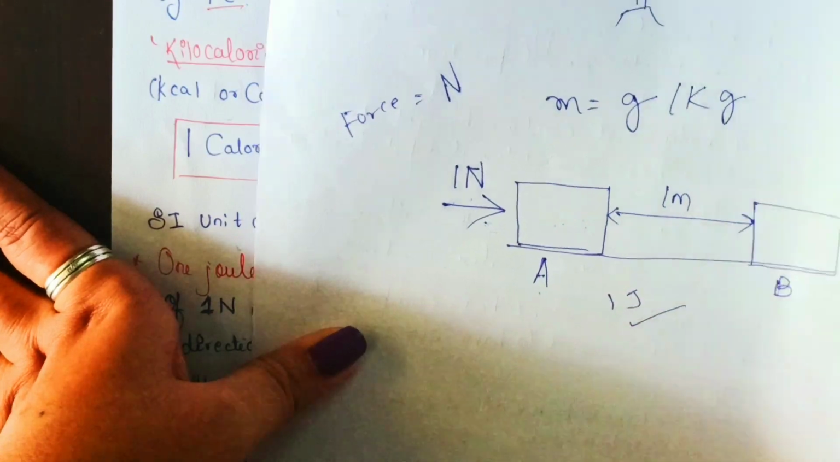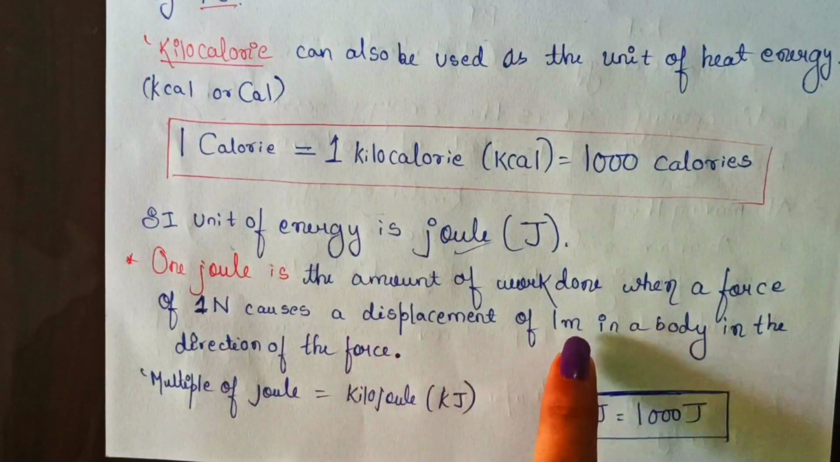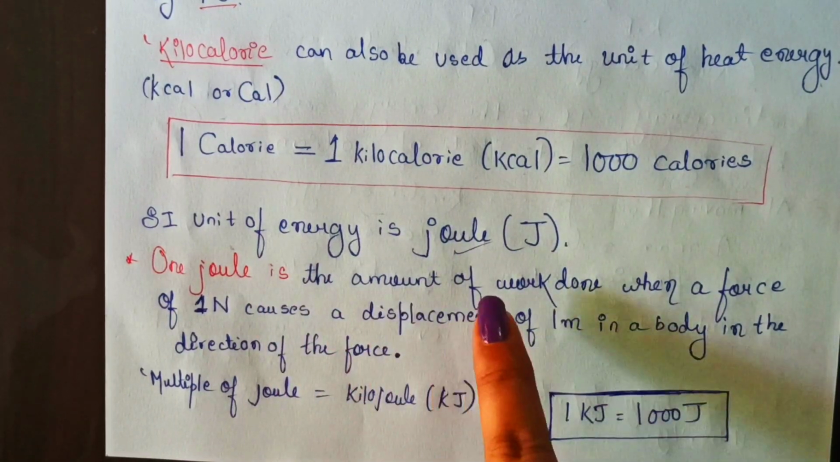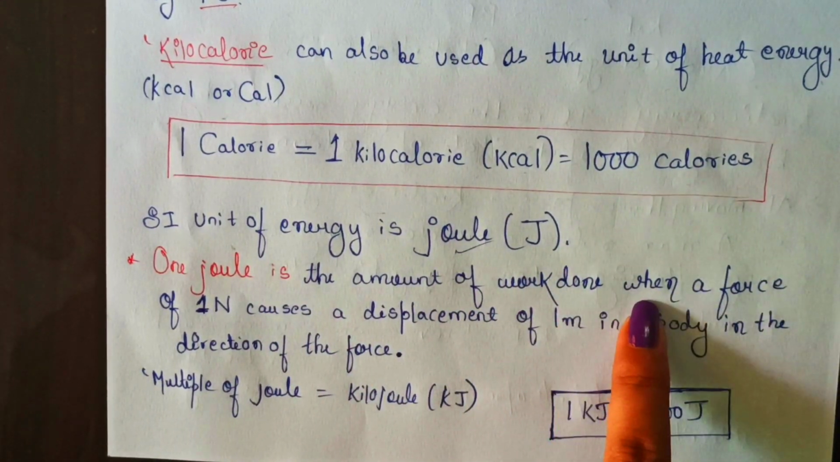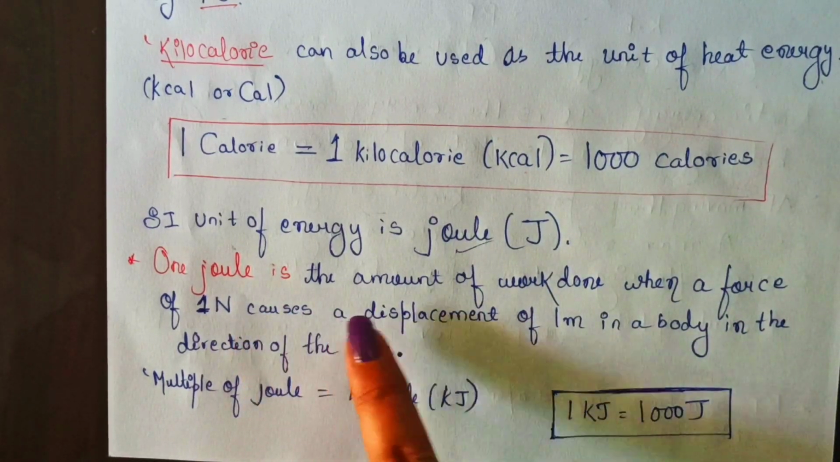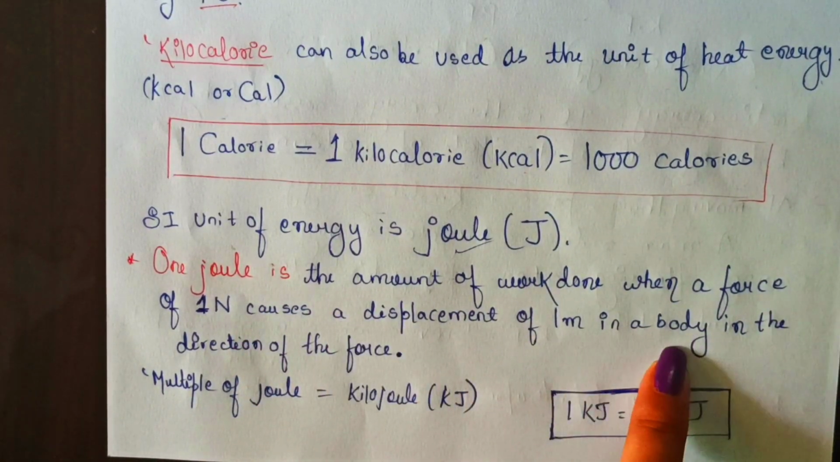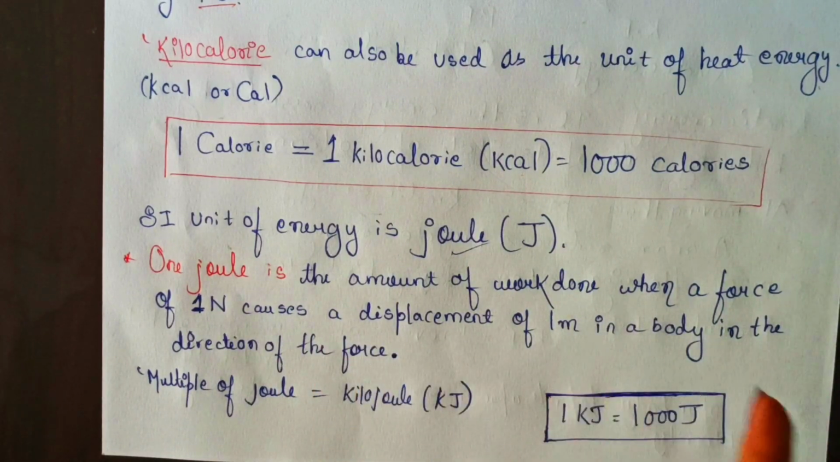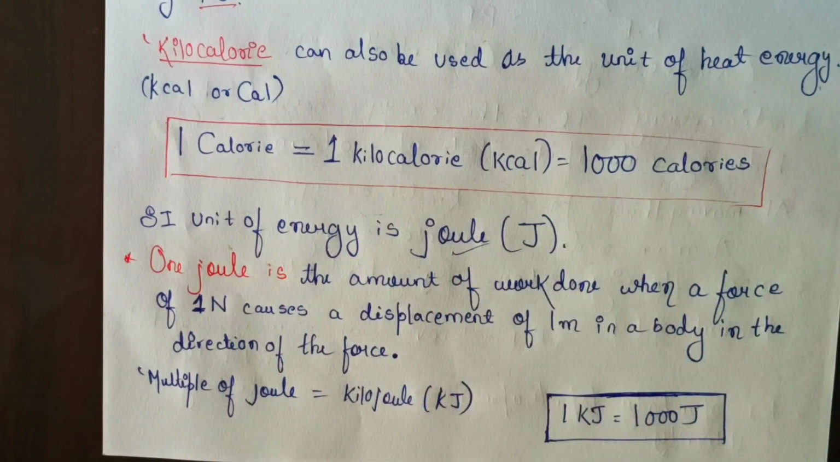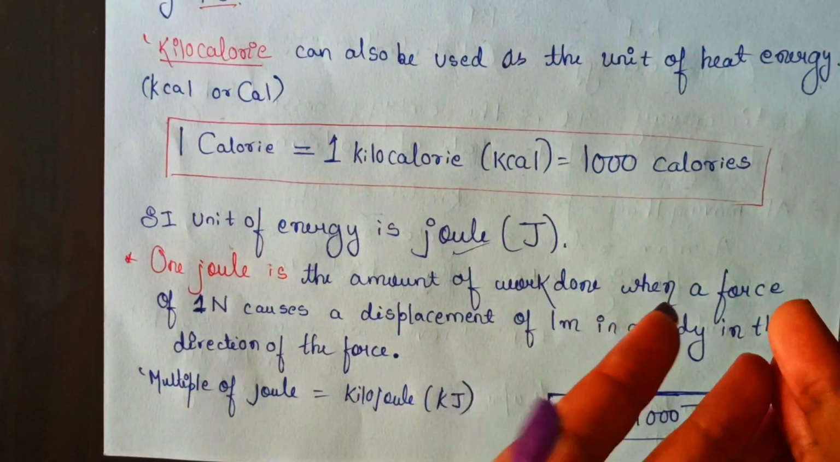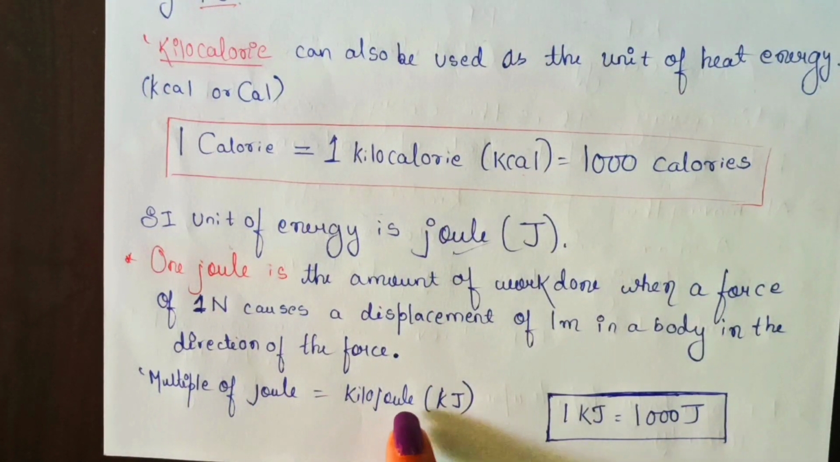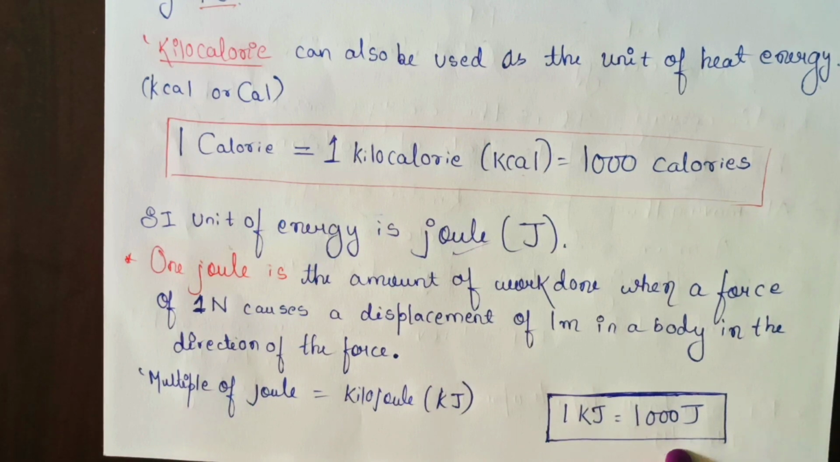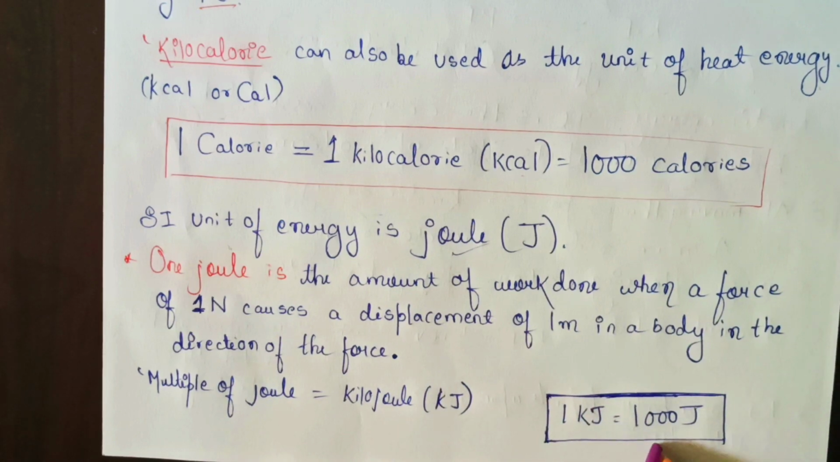So the same thing is written here in the form of a definition. 1 joule is the amount of work done when a force of 1 Newton causes a displacement of 1 meter in a body in the direction of force. Now, joule is also a small quantity, so the multiple of joule is kilojoule. Kilojoule is a larger quantity as compared to joule. How are they related? 1 kilojoule is equal to 1000 joule. This is important.